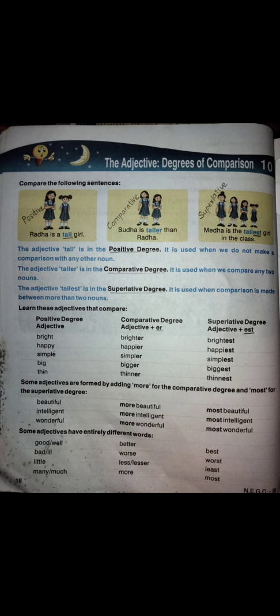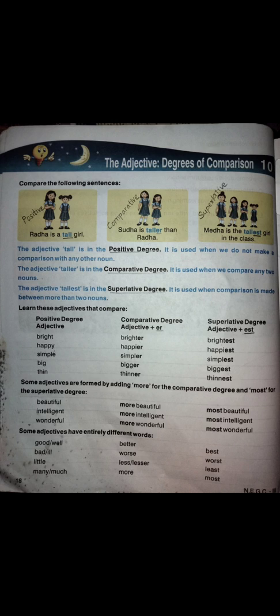Some adjectives have entirely different words. First one is good or well, then better and best. So there are some types of adjectives where the whole word changes. Good, better, best. Bad, worse, worst. Little, less, least. Many, much, more, most. So these are the types of adjectives.